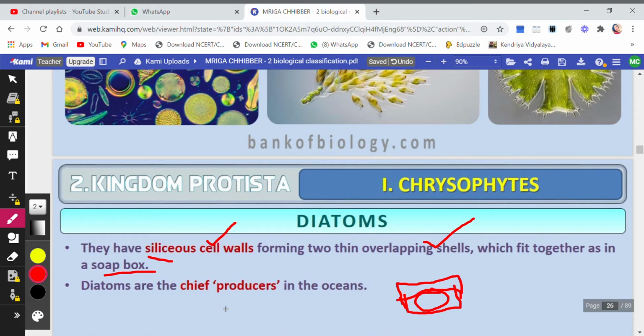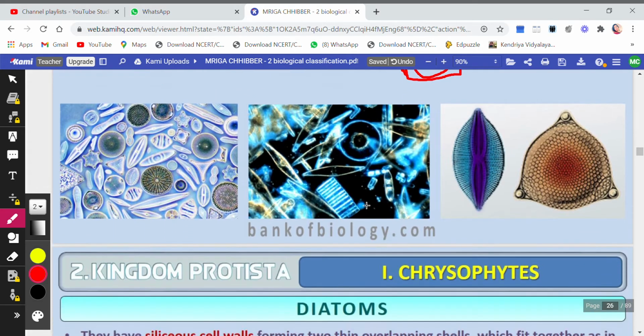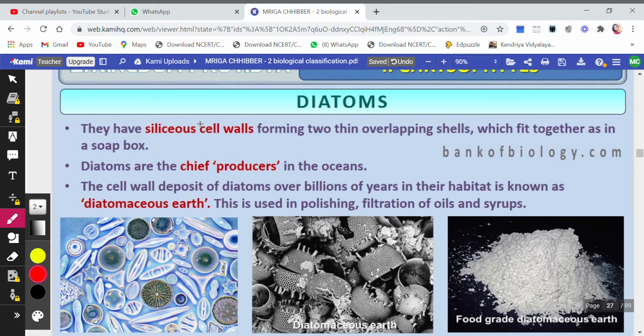Diatoms are the chief producers in the oceans, producers because they are photosynthetic in nature. They have siliceous cell walls, and they are chief producers. The cell wall deposits of diatoms over billions of years in the habitat are known as diatomaceous earth. When these diatoms die, their shells keep collecting on the sea bed, and over billions of years these layers of shells have accumulated on the sea bed.